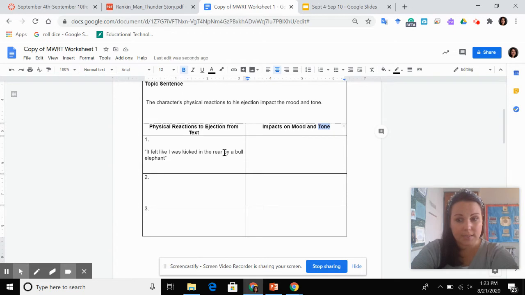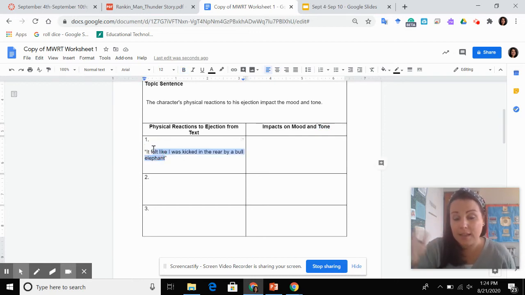When I look at this, there's no atmosphere. There's no setting. Atmosphere and setting are the same thing. There's no setting. It doesn't mention a setting. We know where he is, but this exact quote does not tell us that. So we can't answer the question about how it impacts the mood. We just can't. We can answer how it impacts the tone, though.